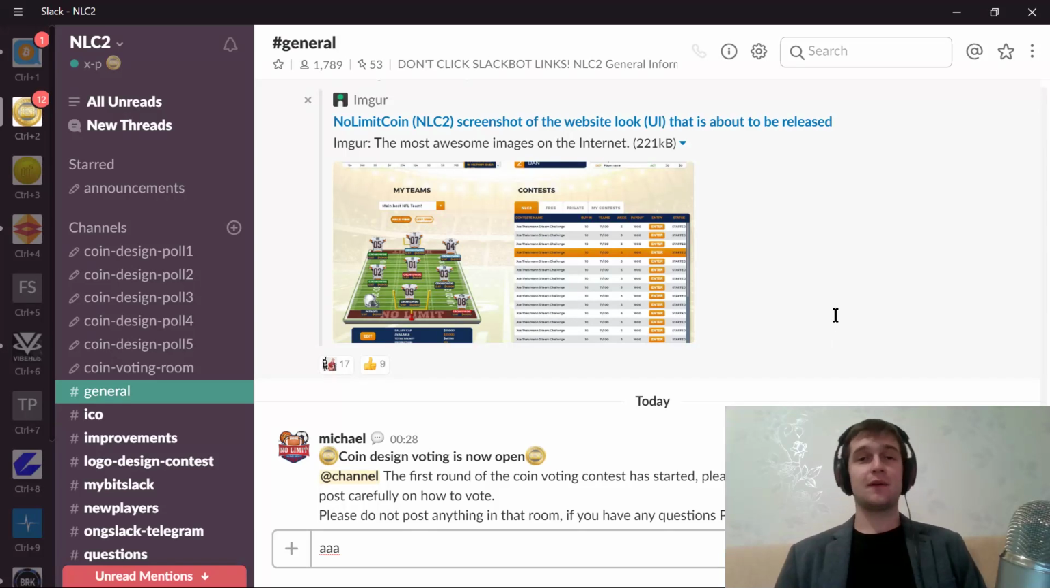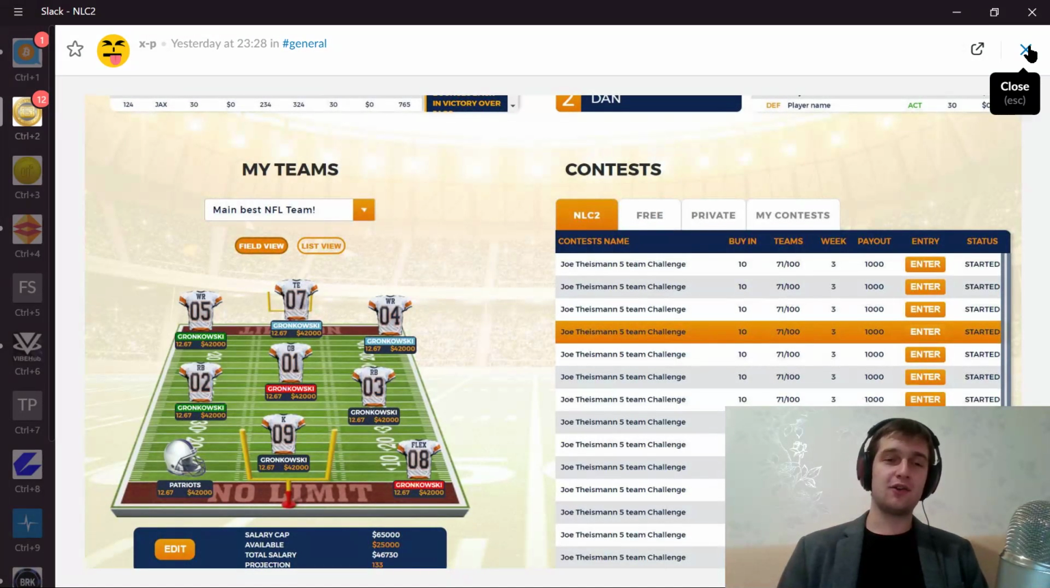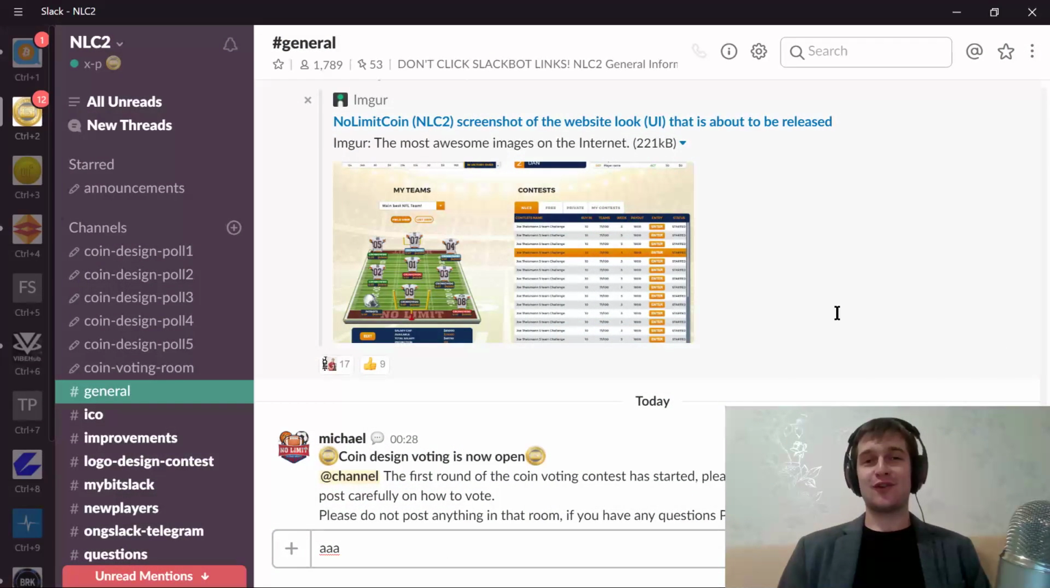Let's see what's happening. Now, I do also want to cover some recent events, and we'll get back to the new UI, which you can see right here, later. This is a screenshot of a UI that's about to be released next week. Now, let's check out the coin design poll. Just make sure you stay until the end and see other updates coming for NoLimitCoin next week. And let's see, there you go.